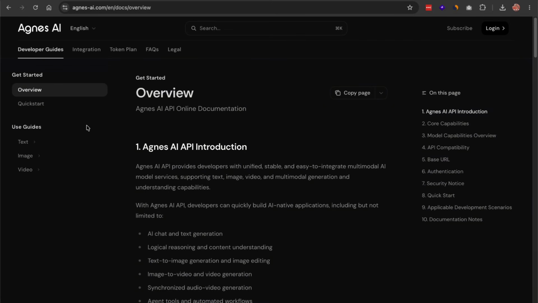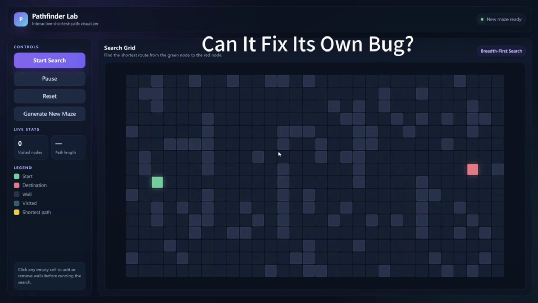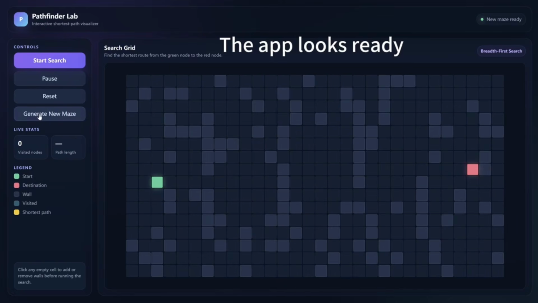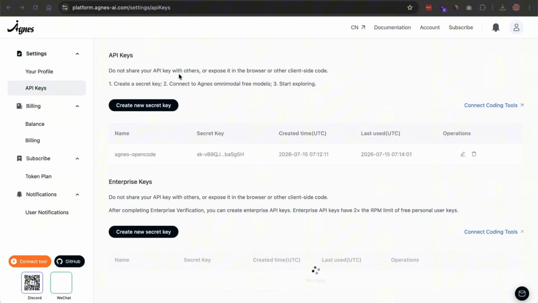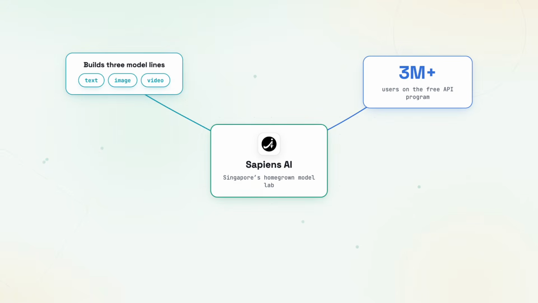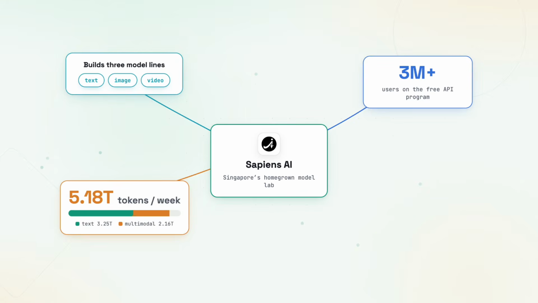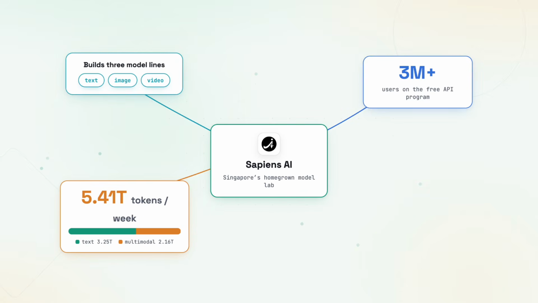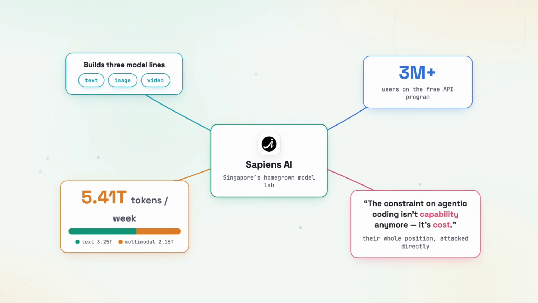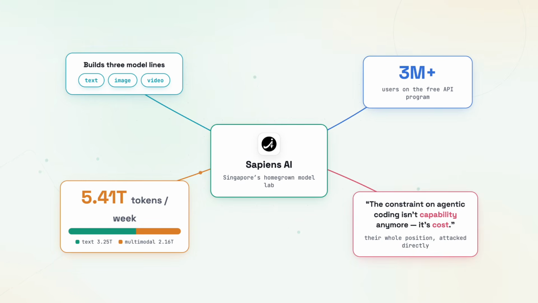Quick recap in case you missed my earlier video on this. Agnes comes from Sapiens AI, Singapore's homegrown model lab. They build text, image, and video models, and they run a free API program that has now passed 3 million users. In one recent week, their models processed 5.41 trillion tokens combined, 3.25 trillion of that text, and the rest multimodal. That's real production traffic, served at zero cost to developers. Their whole position is that the constraint on agentic coding isn't capability anymore, it's cost, and they're attacking that directly.